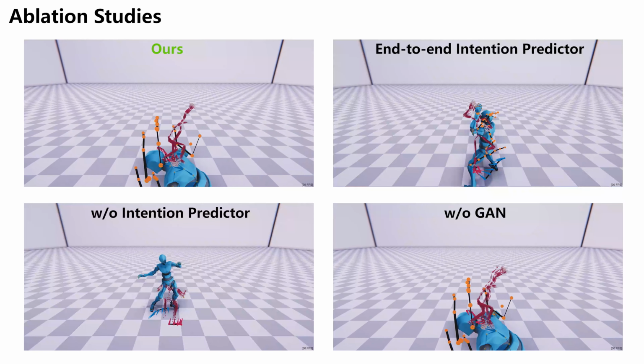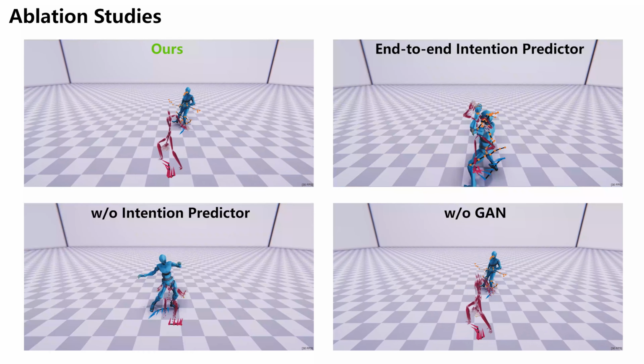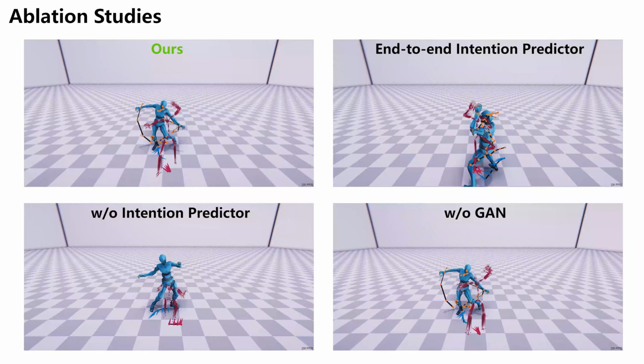Additionally, removing adversarial training from the framework leads to highly unstable predictions, as the quantized codebook produces more ambiguous outputs for the same input conditions.